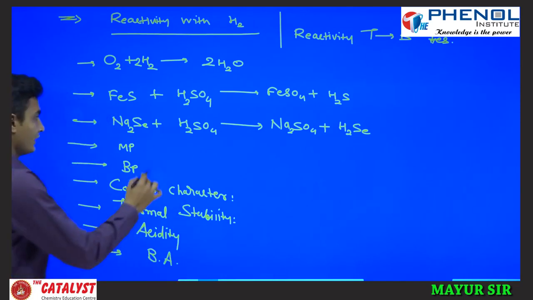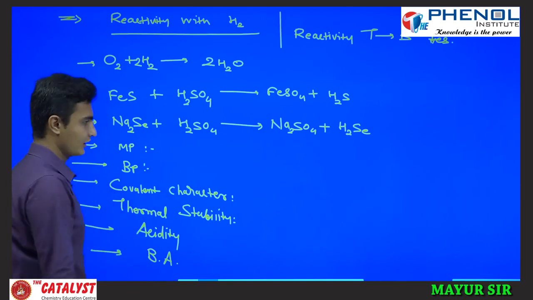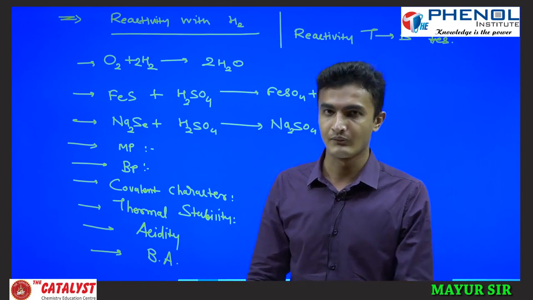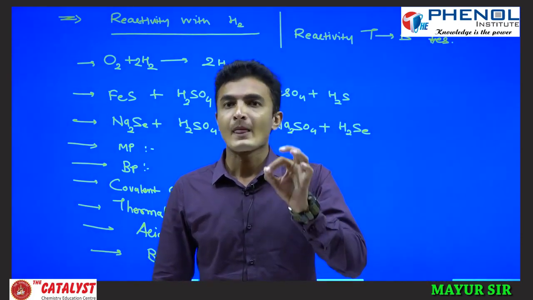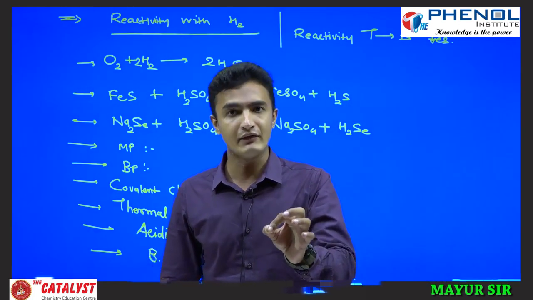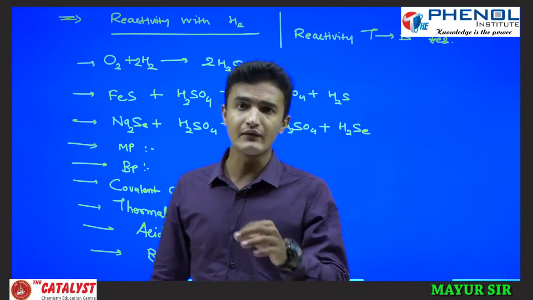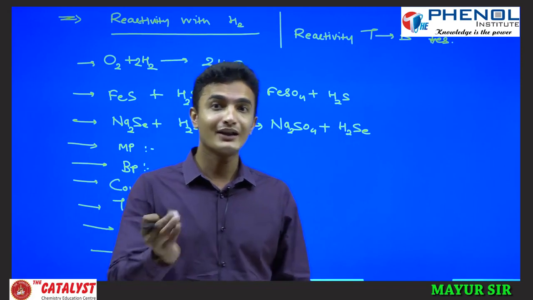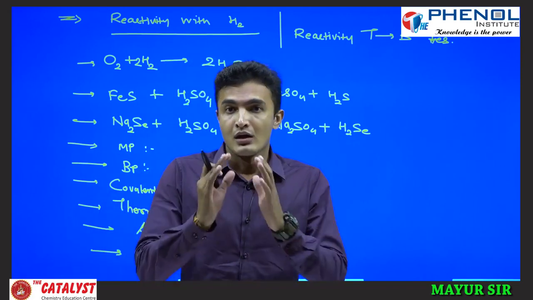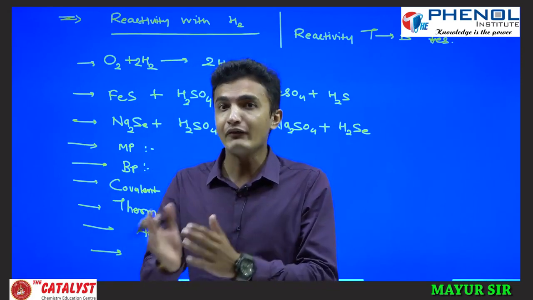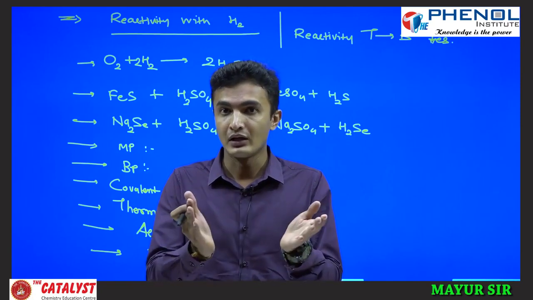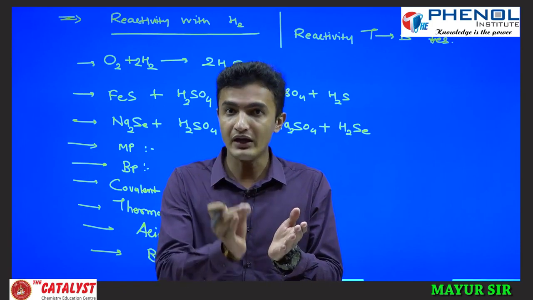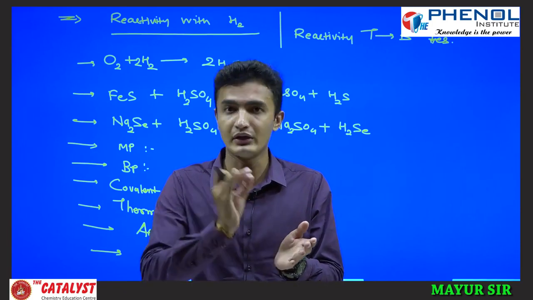If you see melting point and boiling point, we have discussed earlier for HF and NH3. HF forms strong hydrogen bond in the liquid phase, NH3 forms strong hydrogen bond in the solid phase, but H2O forms hydrogen bond in the liquid and solid phase. But H2O forms hydrogen bond weaker than NH3 in the solid phase.